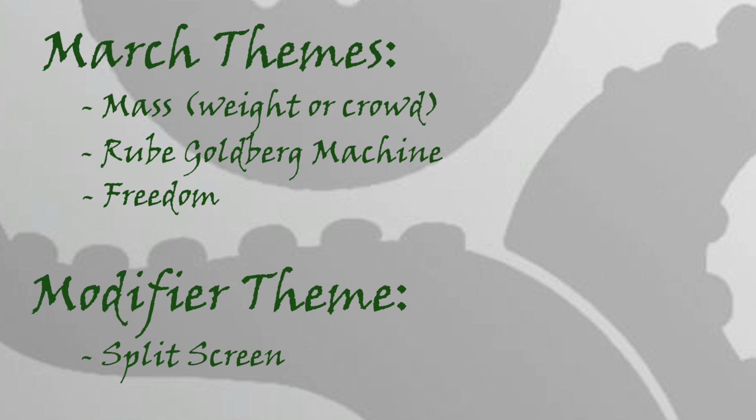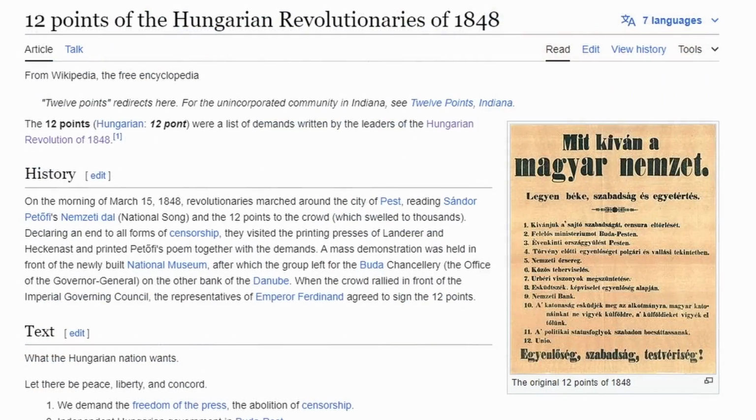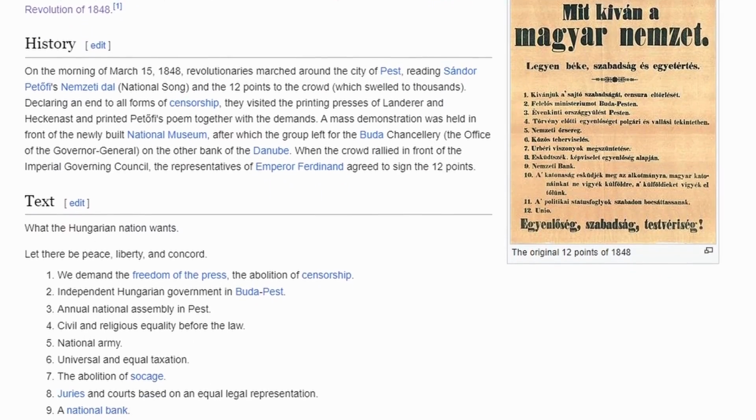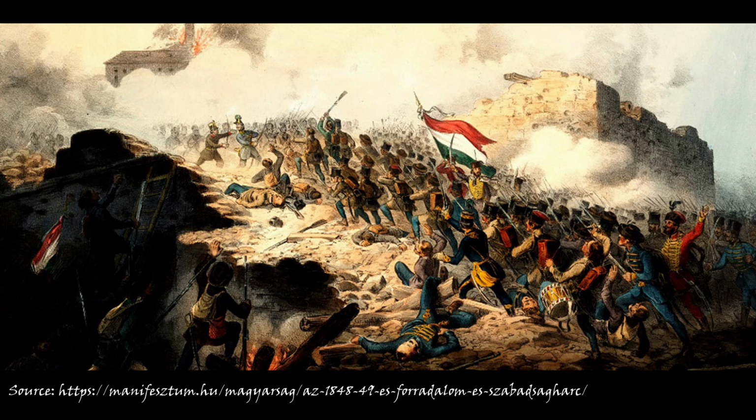For March, the connecting theme was freedom because on the 15th of March in 1848 there was a revolution in Hungary which aimed to increase personal freedoms and establish parliamentary elections for Hungary, which at that time was under Habsburg rule. Although the revolution was crushed in 1849, it was a very important step in the establishment of the modern Hungarian identity, thus the 15th of March became a national holiday here in Hungary.